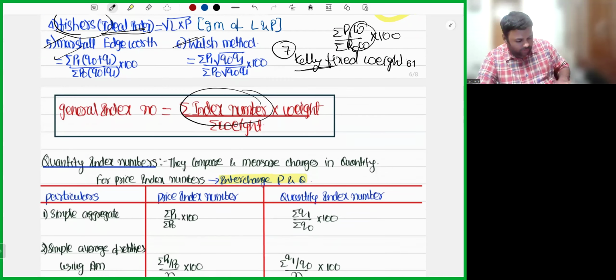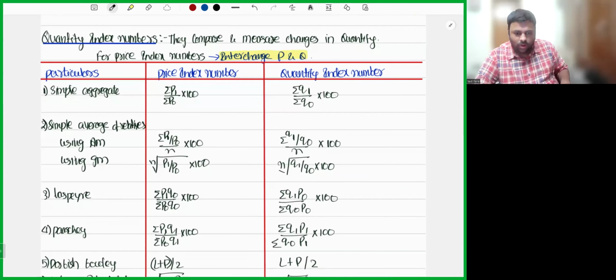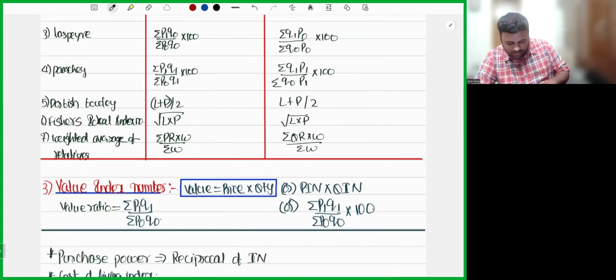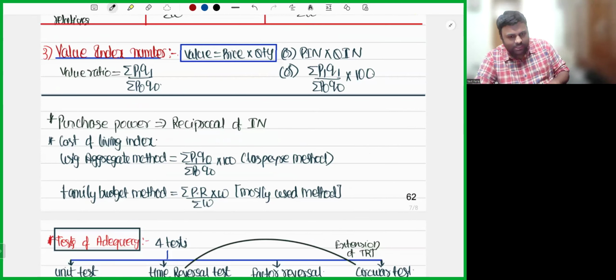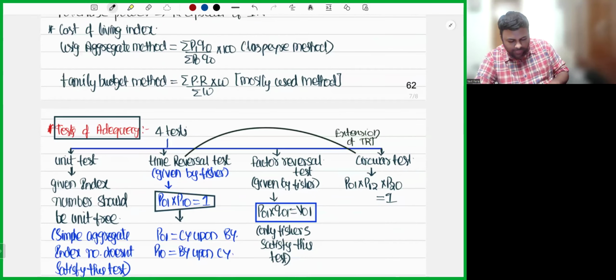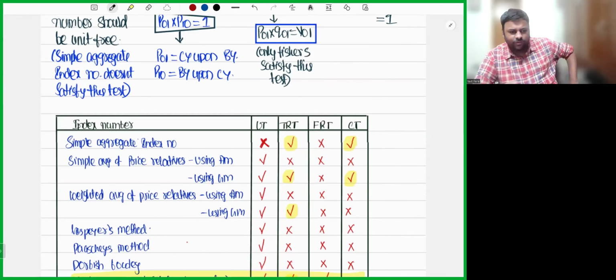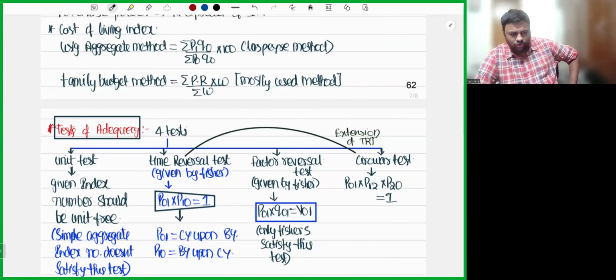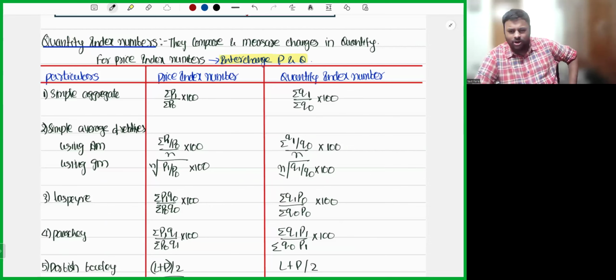So next we have quantity index numbers. This quantity index numbers we'll do in the next session. In the next session, we'll do quantity index numbers, value index numbers, and tests of adequacy. Other than this, we have base shifting and time splicing. Those things also we'll be doing. However, they are not that important for the examination, but since we are covering, let's cover it also. And chain index numbers as well. Okay. So that's it. Let us continue in the next session.